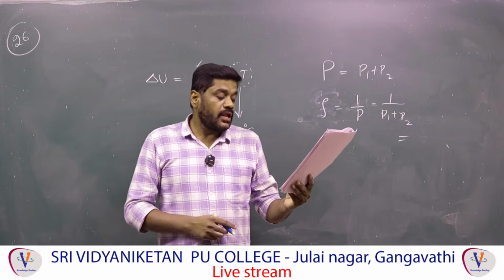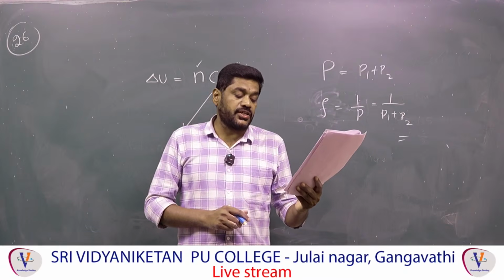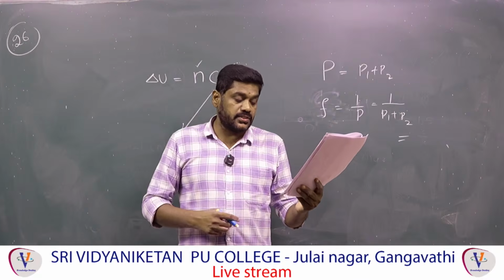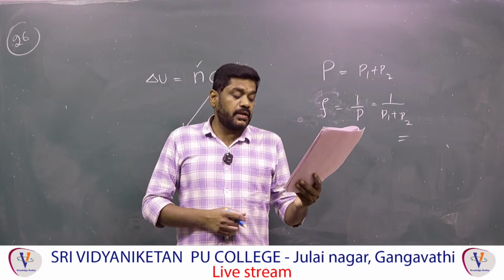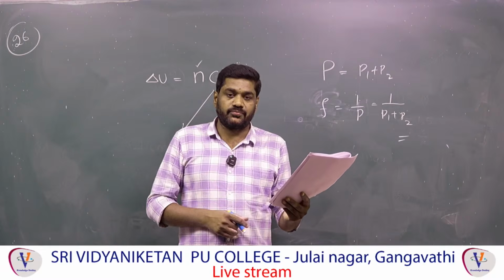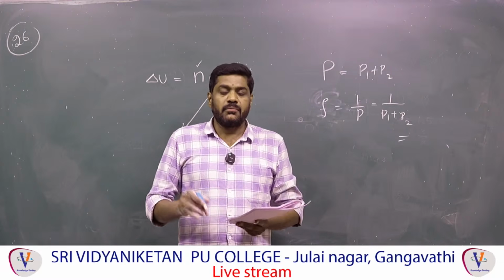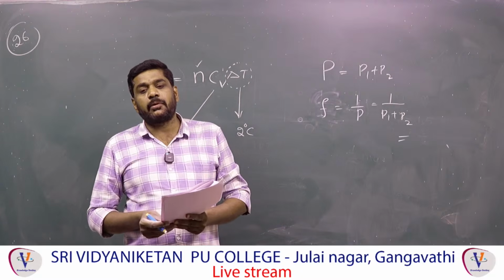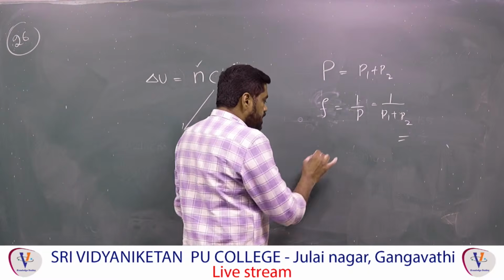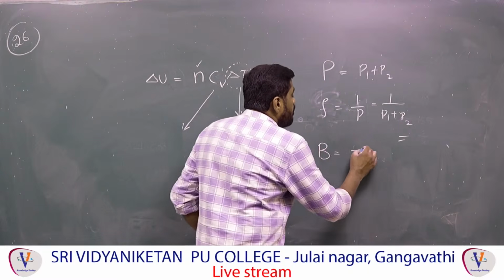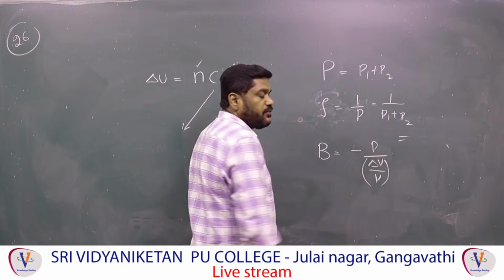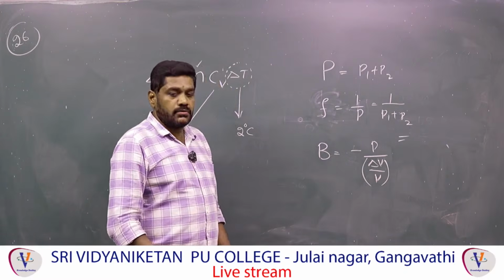30th question. Bulk modulus of elasticity represents the incompressibility of the material, that is A. Second, bulk modulus of elasticity is proportional to change in volume. That is wrong, because bulk modulus is inversely proportional to the change in volume. Formula: B is equal to minus P by (delta V by V). So that is the answer for this.